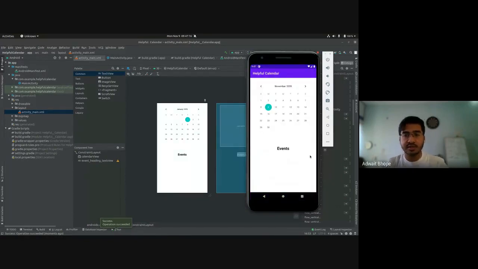Okay, so here is our app. We can see our calendar and the events heading as well. You can interact with it regularly. You can move around the calendar, you can select a date, and so on. But at this point, we've just added the UI. Nothing happens when you click on a date because we have not set anything, and that part we'll be doing later on. So the next thing that we want to do is create a plus button